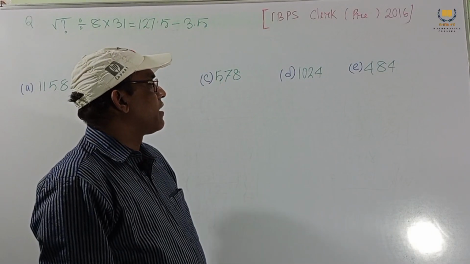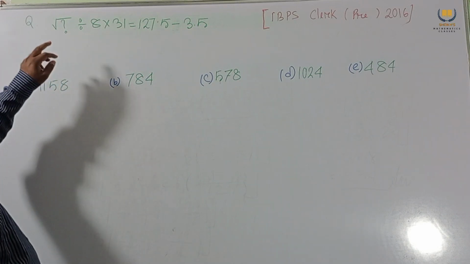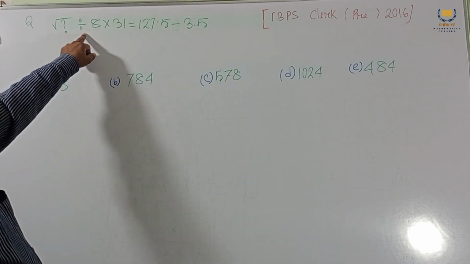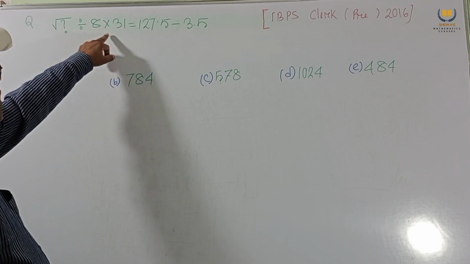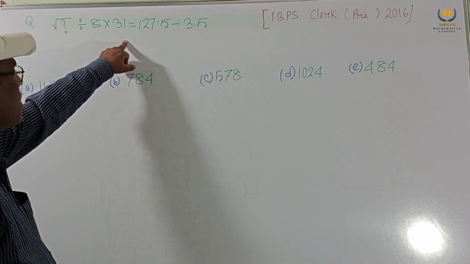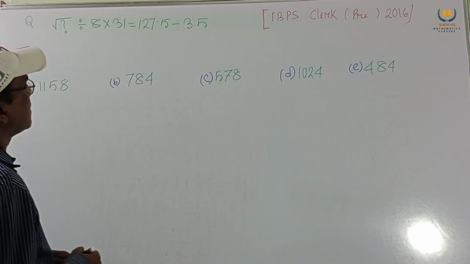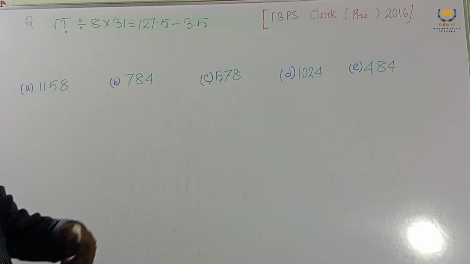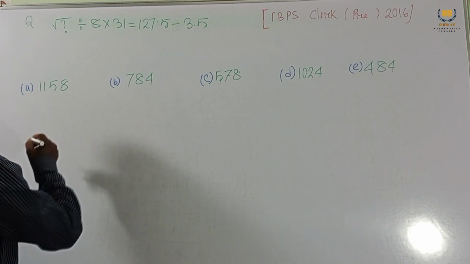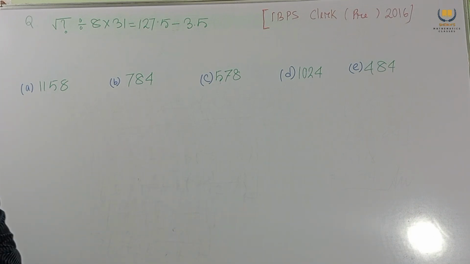Now we consider another problem. Root over question mark divided by 8 into 31 equals 127.5 minus 3.5. The options are given. Now which one is the correct option? We have to find the result.